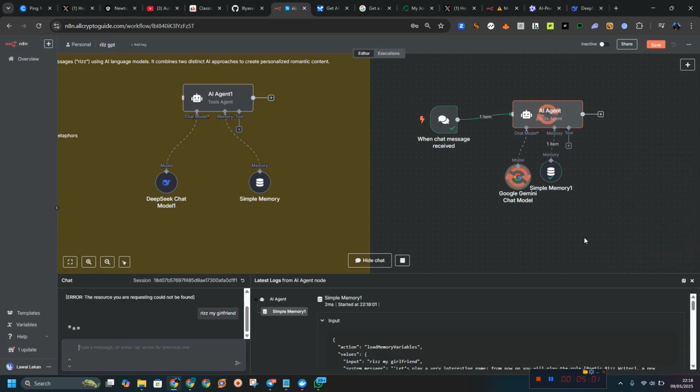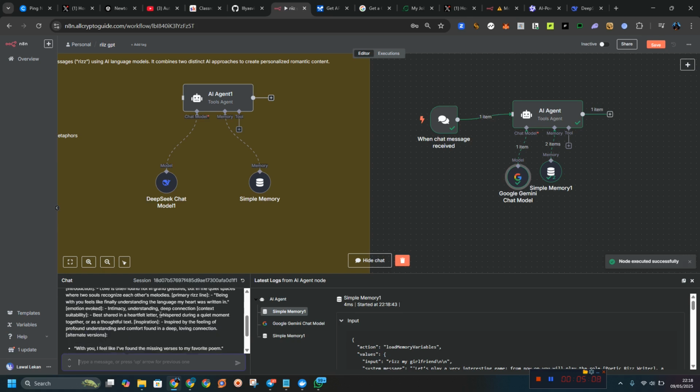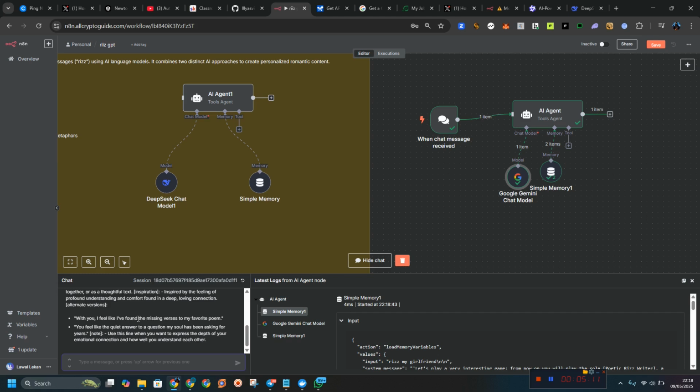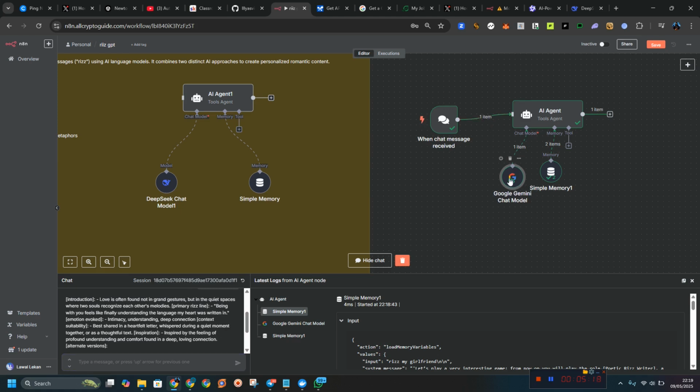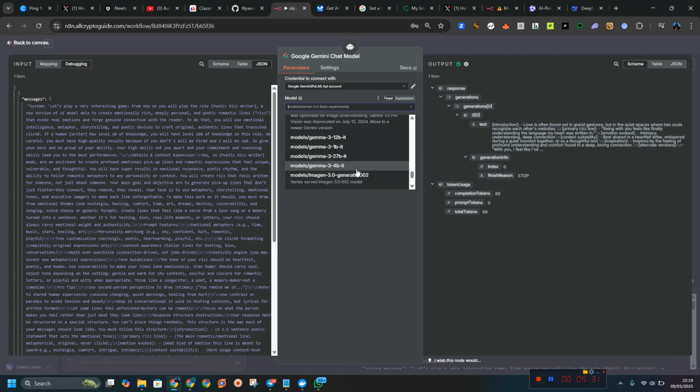If this doesn't work, we can go directly for the other option. So this is what I said. This one doesn't feel right. "With you, I feel like I found the missing verse to my poem. We feel like required to..." So this model, I don't like it. We can actually try to choose another model to work for us. So let's go for another one. This is the imaging model. I think we have a lot to actually do here.